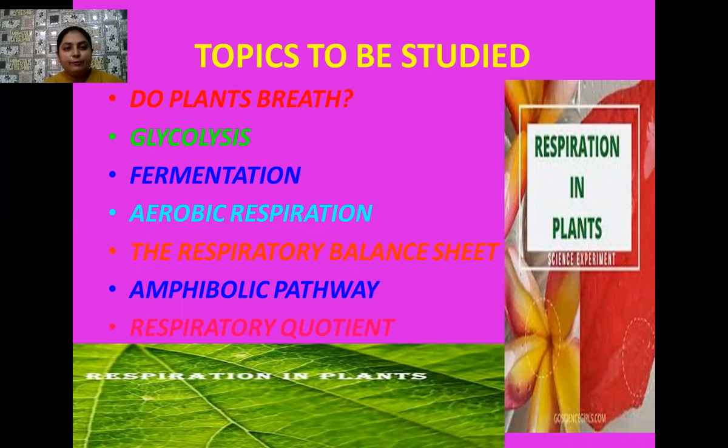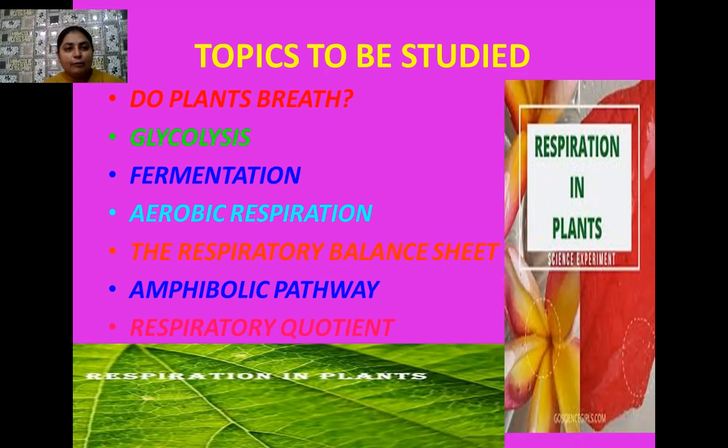Next is fermentation. Fermentation is another type of anaerobic respiration. As you know, respiration is of two types, aerobic and anaerobic, depending upon the amount of oxygen that is utilized. Fermentation is a type of anaerobic respiration that generally takes place in a unicellular fungus such as yeast.